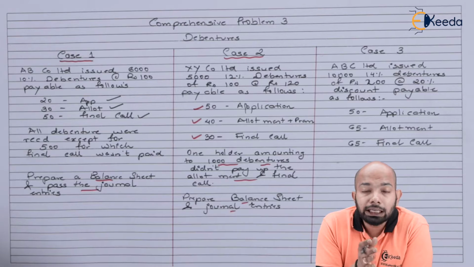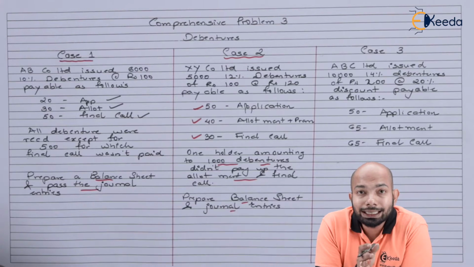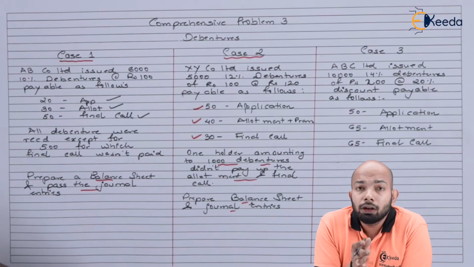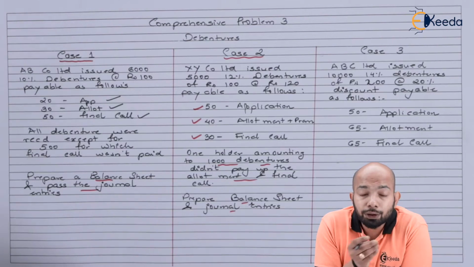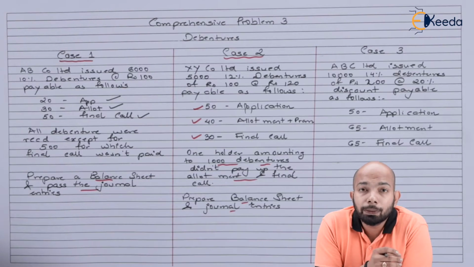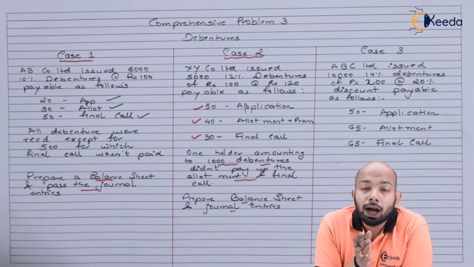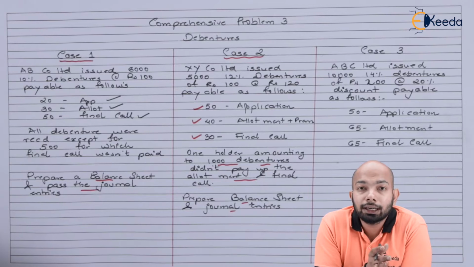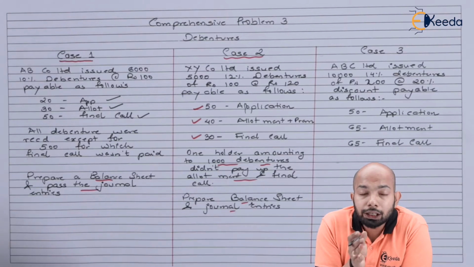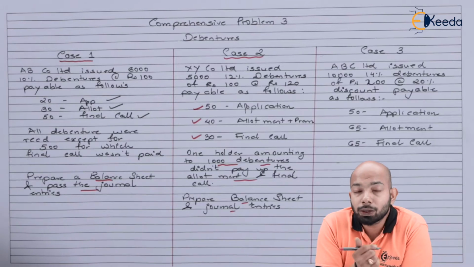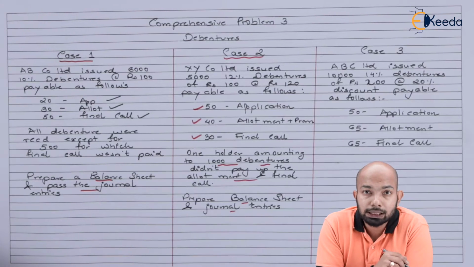The allotment money also includes certain details that we need to talk about. The first thing we can say about allotment is that this amount is after the discount being deducted. So we need to take the 20% discount into consideration when the allotment entry is supposed to be passed.